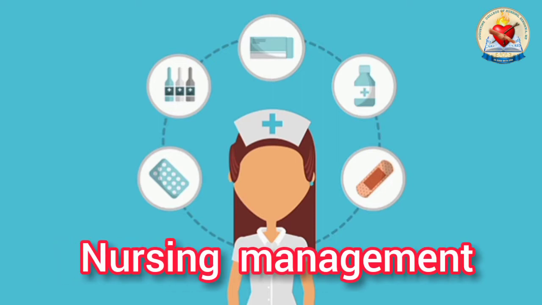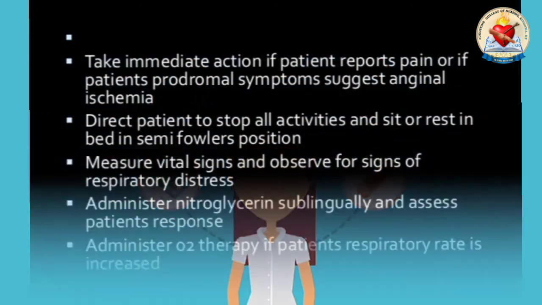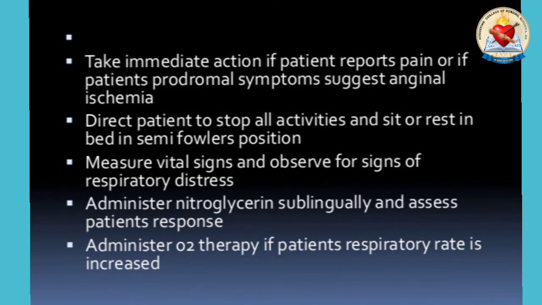Nursing management of coronary artery disease. Take immediate action if the patient reports pain or prodromal symptoms such as anginal ischemia. Direct the patient to stop all activities and sit or rest in bed in semi-Fowler's position. Measure vital signs and observe for signs of respiratory distress. Administer nitroglycerin sublingually and assess the patient's response. Administer oxygen therapy if the patient's respiratory rate is increased.